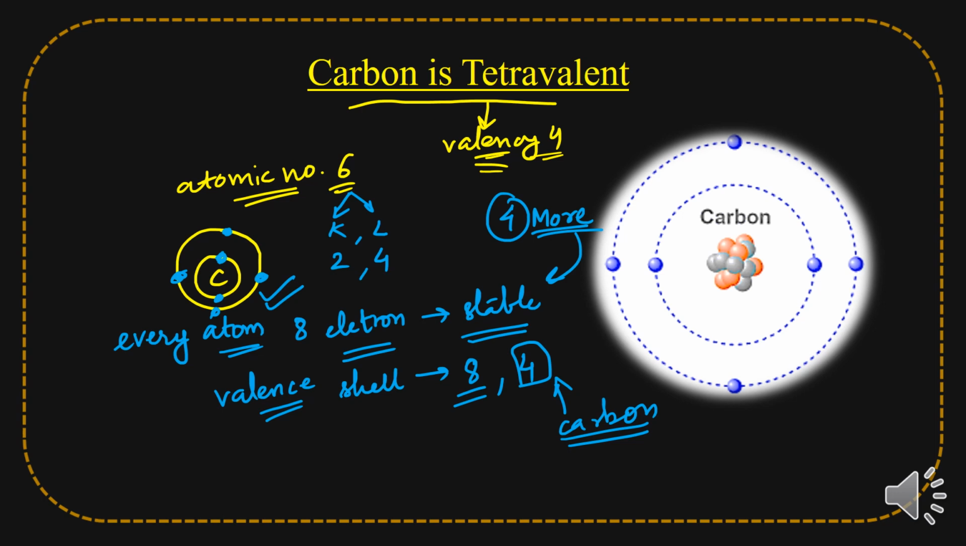So here we can learn that carbon wants more electrons, and the number is 4 here. So we can see that the valency of carbon will be 4. So that's the simple explanation of the property that carbon is tetravalent. You can see in this diagram also that carbon is having 4 electrons in the last shell, so it will need 4 more electrons to get the 8 electronic configuration so that it can be stable.